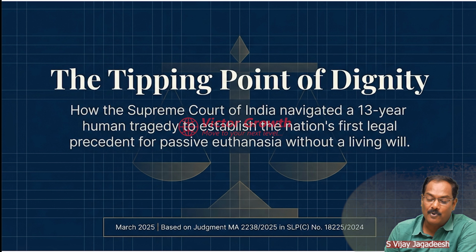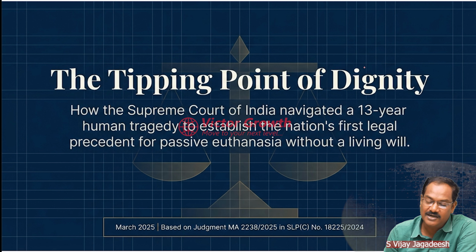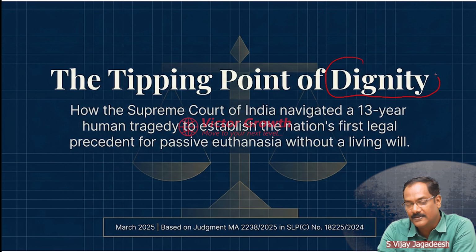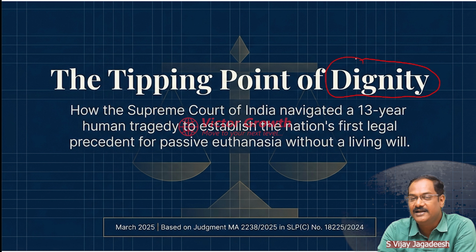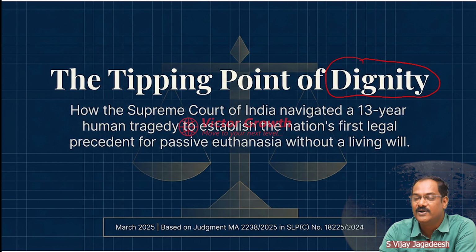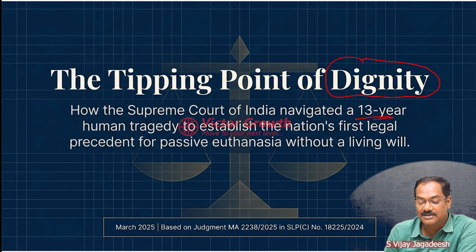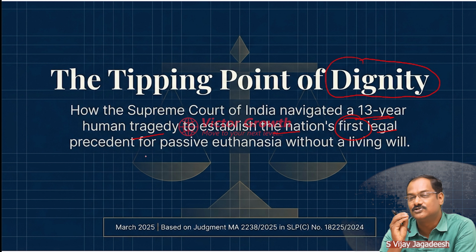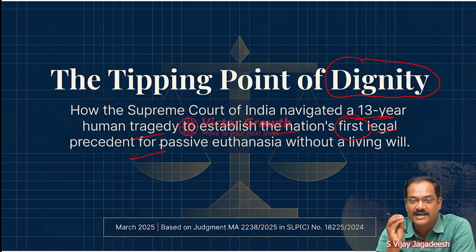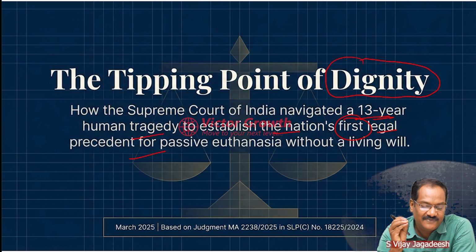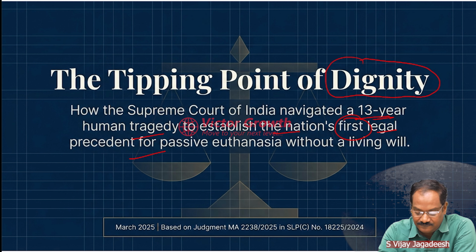Okay. So, the tipping point for dignity. Dignity is very fundamental to a person. And you can't say dignity is only about somebody hurting you, defamation, all this. But dignity in living, dignity in death is also needed. That is what the Supreme Court has said. So, a 13-year human tragedy to establish the nation's first legal precedent. That means so far the Supreme Court had not given permission for anybody to do passive euthanasia. Now only they have given.